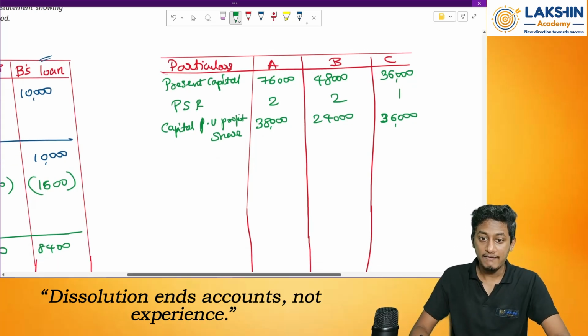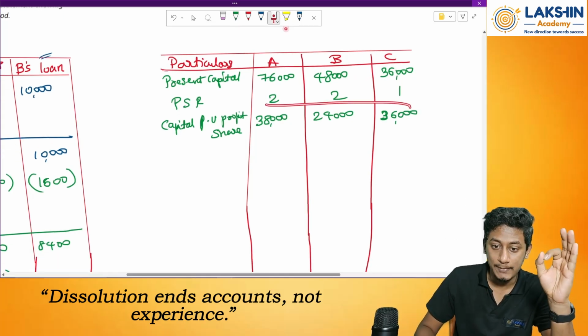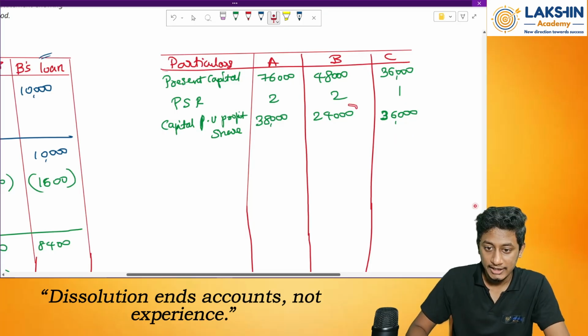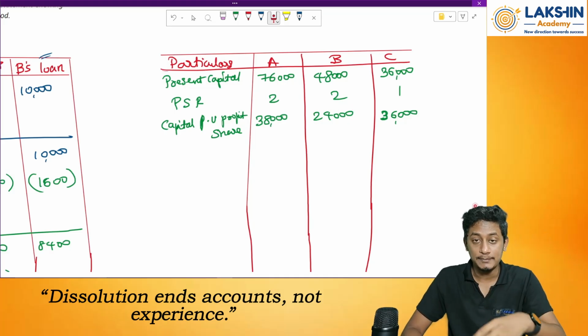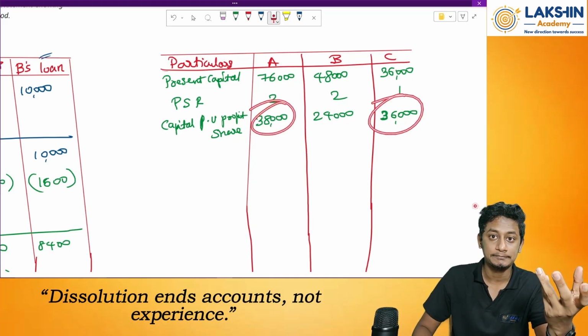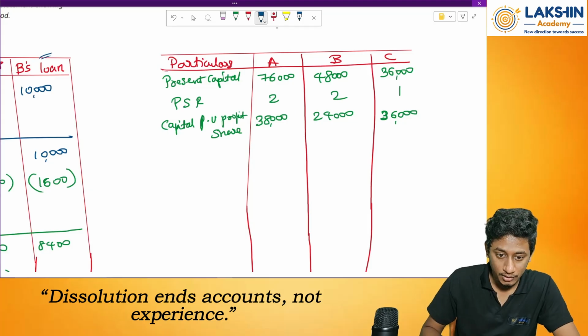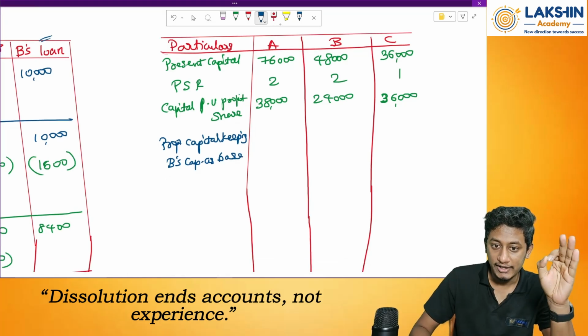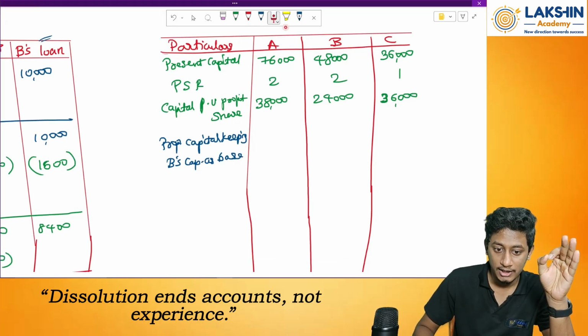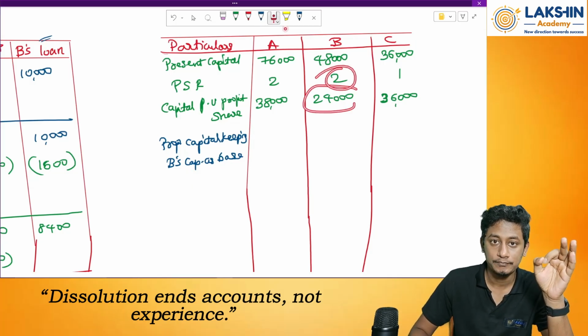Next I will find whose capital is the least. Whose capital is the least over here? It is Mr. B. So keeping Mr. B's capital as base, I will find the proportionate capital of A and C. See how will I do that? Simply multiply this with 2.